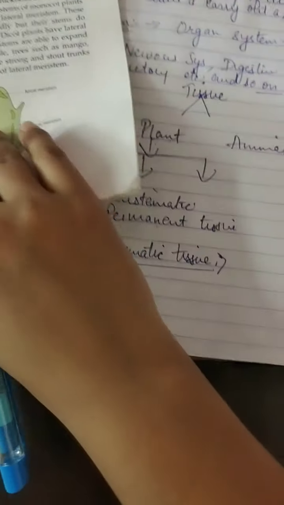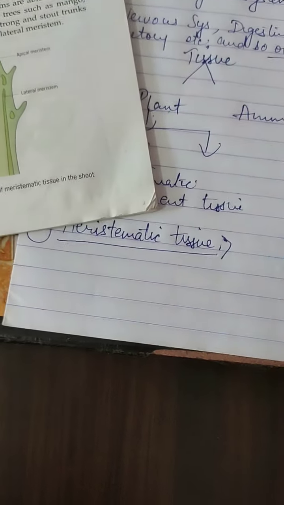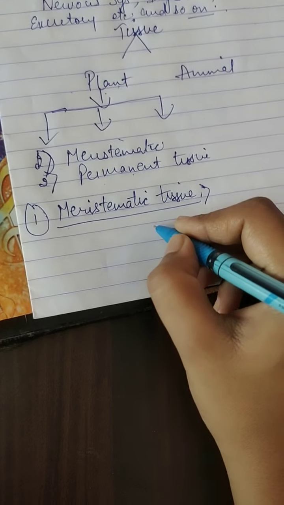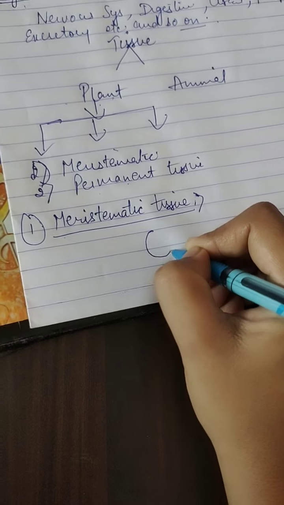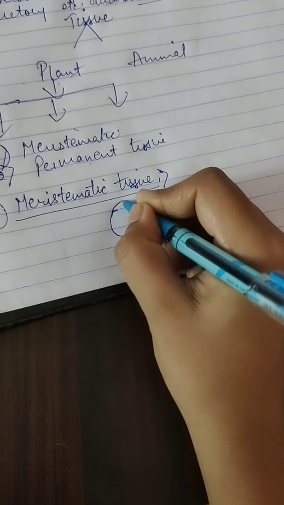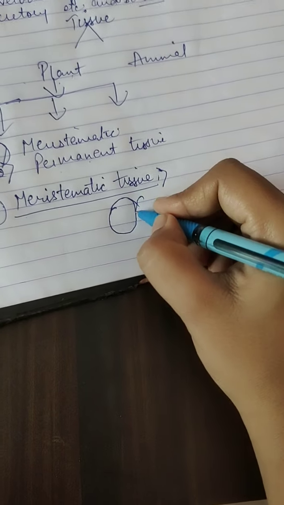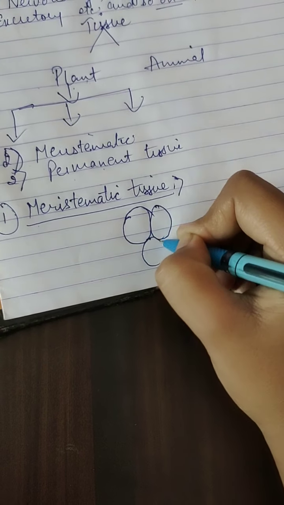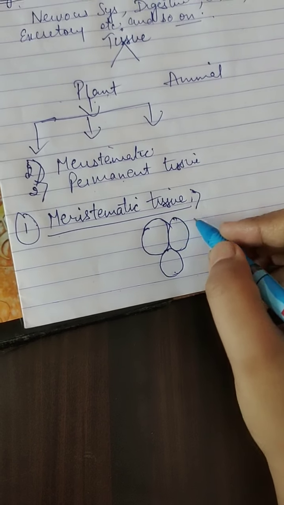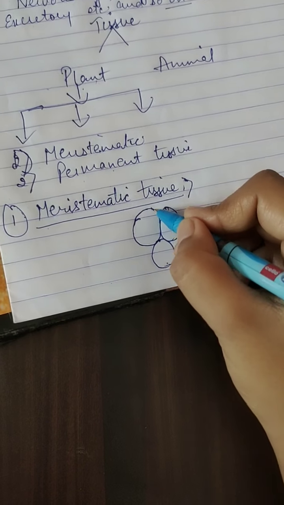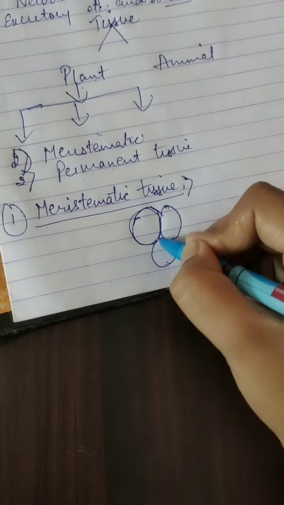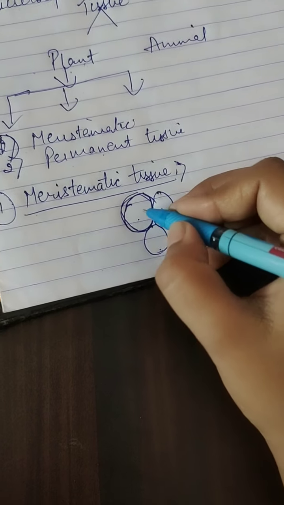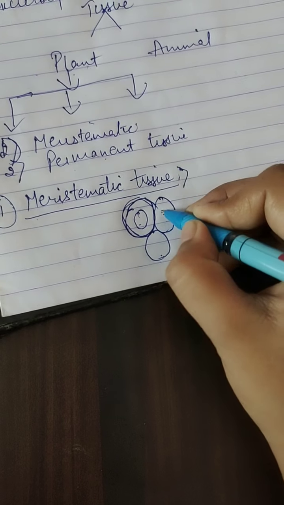Meristematic tissue is the name of the tissue which is present in the plants, and its structure is very small, thin walled. As we know that this is the structure of a cell, and when the cells join they form tissue. So here they said the meristematic tissue is made up of small thin-walled cells. These are the thin-walled cells, spherical, oval, anything you can say. And these cells have a large nucleus.